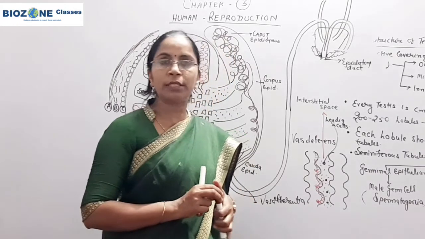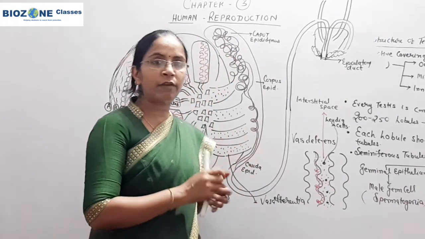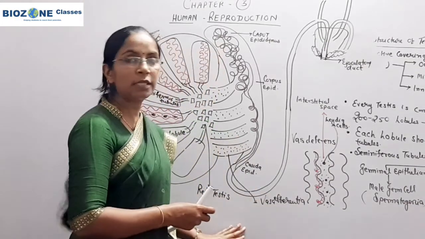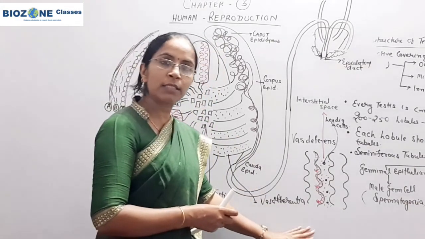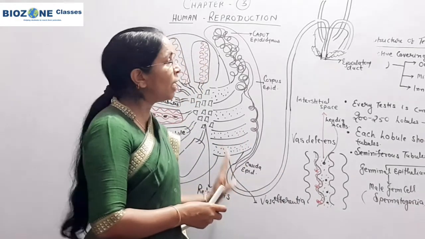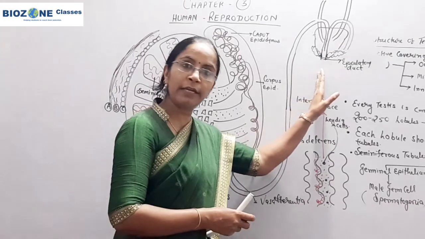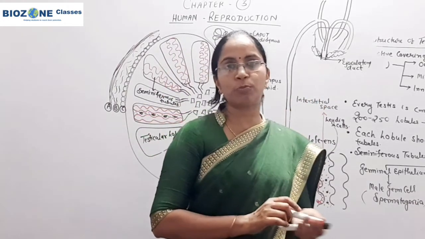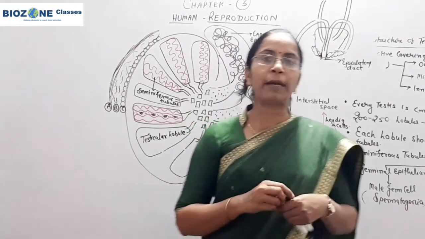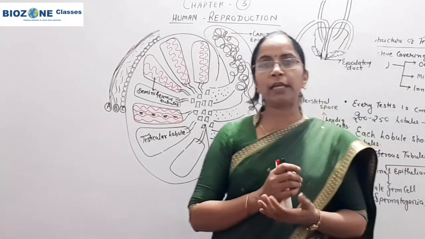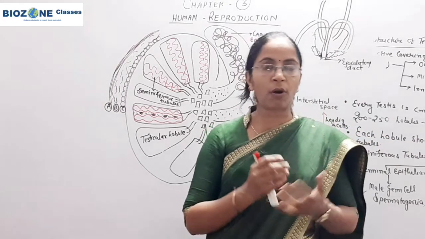How they undergo spermatogenesis, that we will discuss in coming sessions, but for today's session I only discuss up to the structure of the testes as well as the accessory ducts. Two terms you come across when you study the scrotum in reference books are the inguinal canal and the spermatic cord.